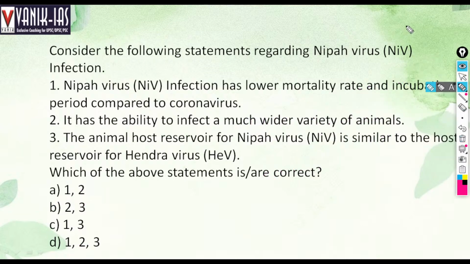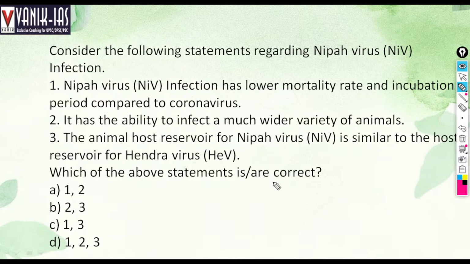Consider the following statements regarding Nipah virus, NiV infection. Nipah virus is an infection. It has a lower mortality rate and incubation period as compared to coronavirus. It has the ability to infect a much wider variety of animals. The animal host reservoir for Nipah virus is similar to the host reservoir for Hendra virus (HeV). Which of the following statements are correct?